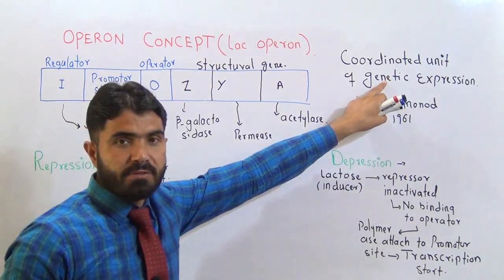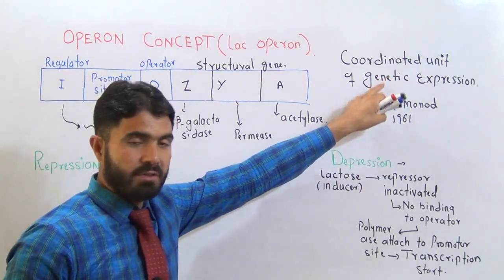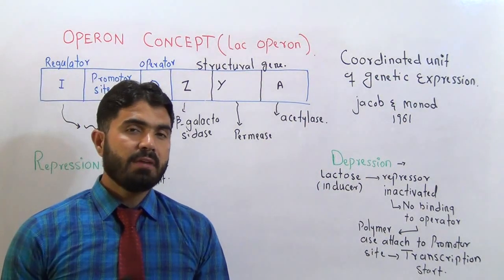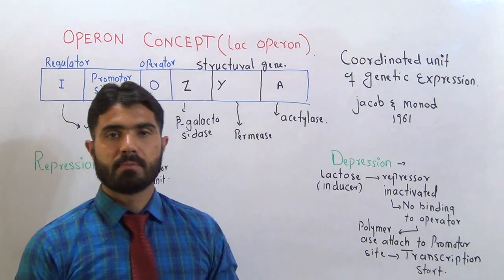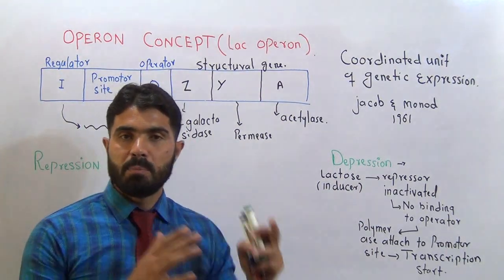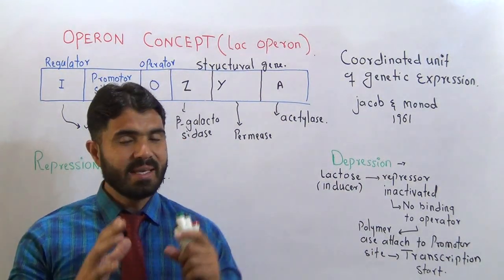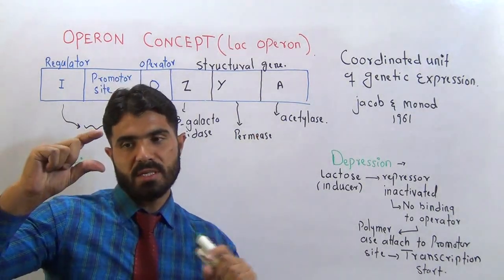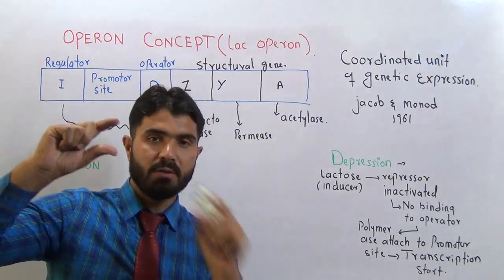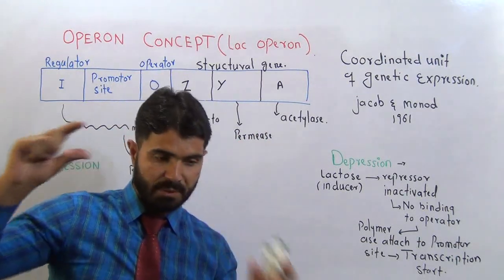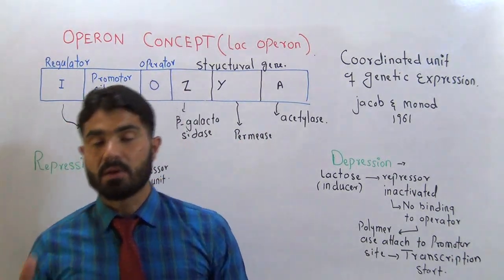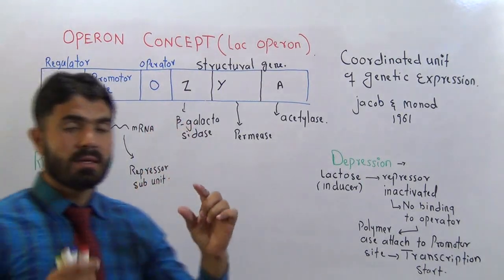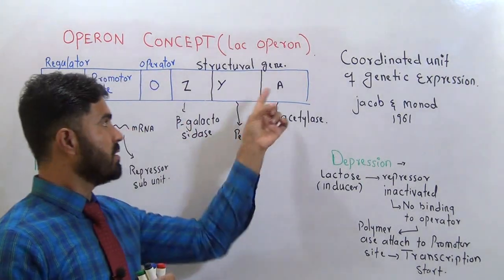This definition is very difficult. You cannot understand this definition. Let me explain it to you. As we have discussed earlier, in the past the scientists thought that in the DNA there is one gene, and that one gene is responsible for one enzyme. This was the concept.